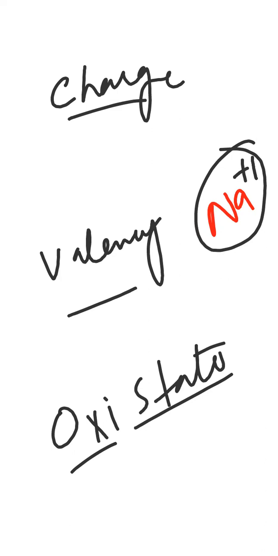Means now I have a pure sodium, a neutral sodium, जिसने कोई electron loss के gain नहीं किया है. So if I'm saying that sodium during reaction will donate its one electron, it will transfer its one valence electron, it means its valency is plus one. So what is the valency? The future of the element. In future, when sodium will react, it will become positive one ion, or it will get positive one charge. It will donate one electron. This is the valency. Valency is the future of the element.